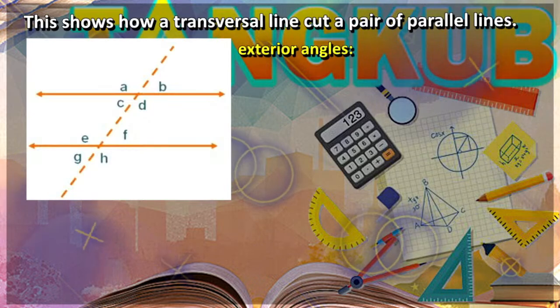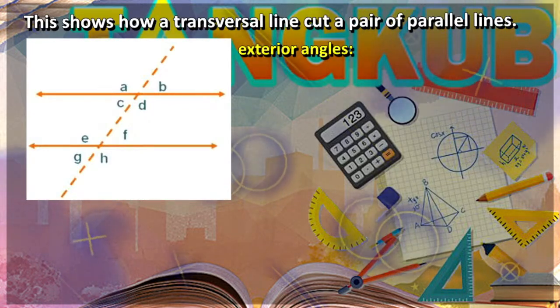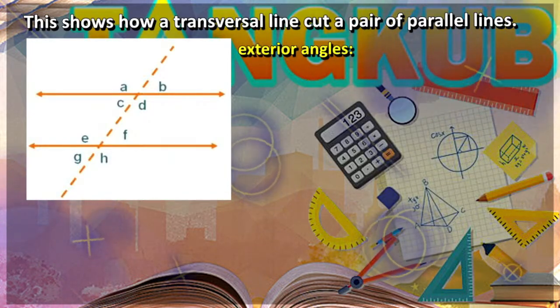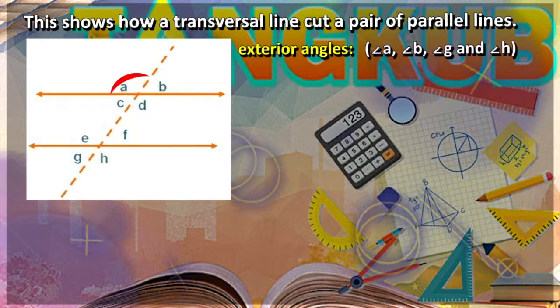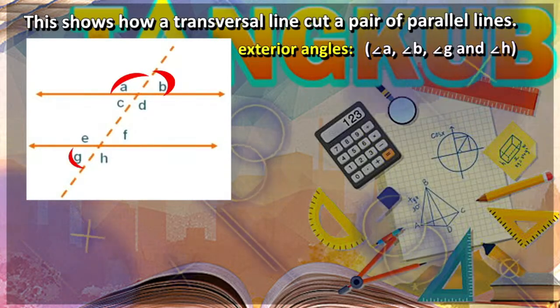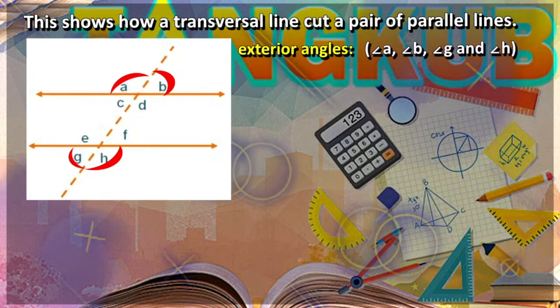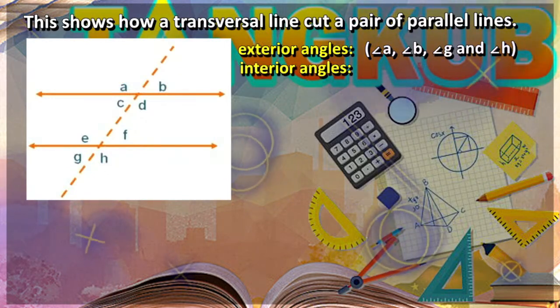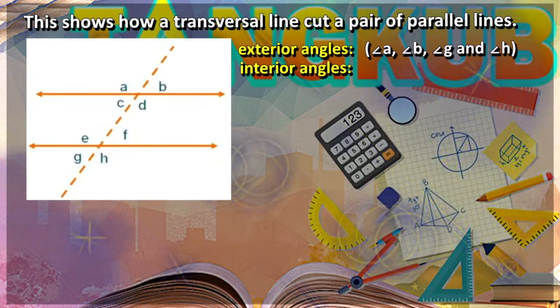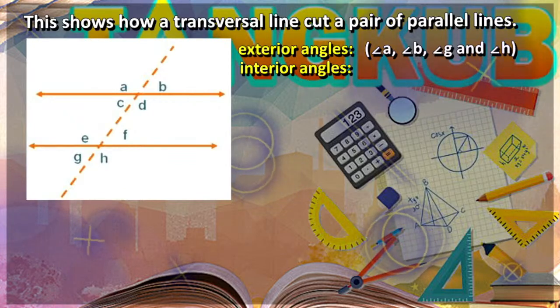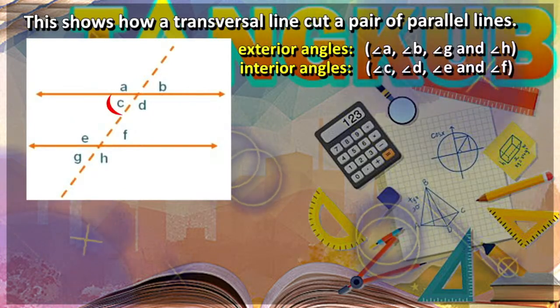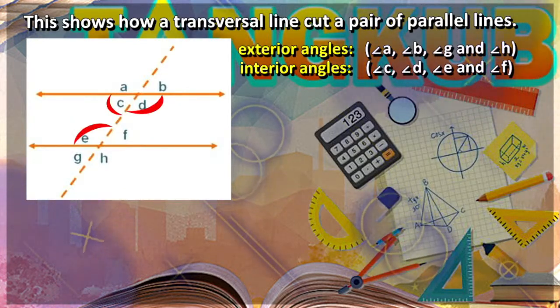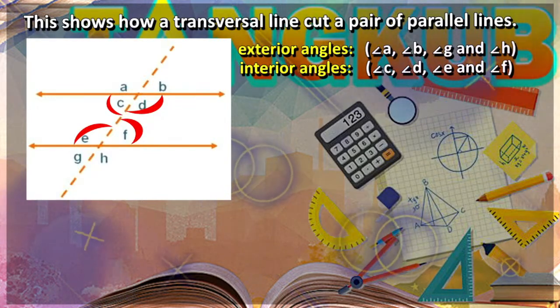We have exterior angles. Based on the given illustration, the exterior angles are angle A, angle B, angle G, and angle H. Next, we have interior angles. In the given, the interior angles are angle C, angle D, angle E, and angle F.